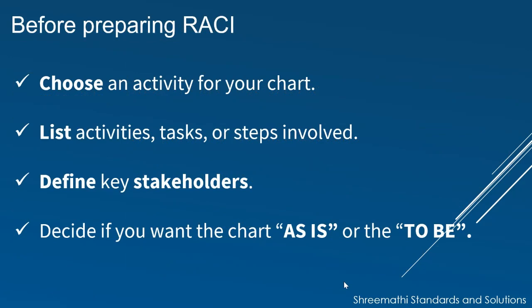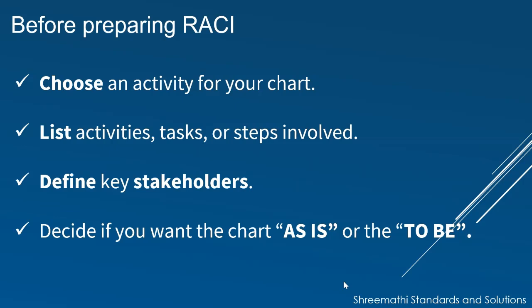Before preparing a RACI matrix, let's have a few pieces of information handy so that we can prepare well, so that the outcome of the activity would suffice the requirement of the project. The first one, choose an activity for your chart. In this, we need to determine the activity that we need to look at. You can apply a RACI matrix for both a broader or a very specific issue. For example, if you want to create a RACI for the complete product launch process or just a part of that, each will give you very different charts. Actually, we can do both.